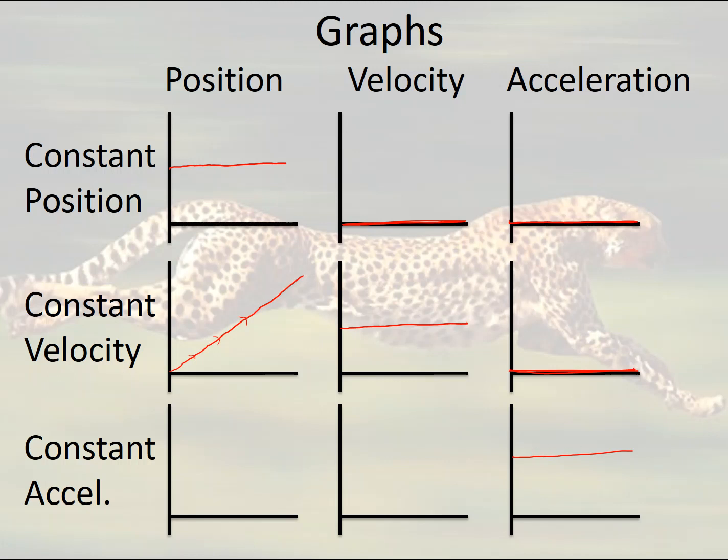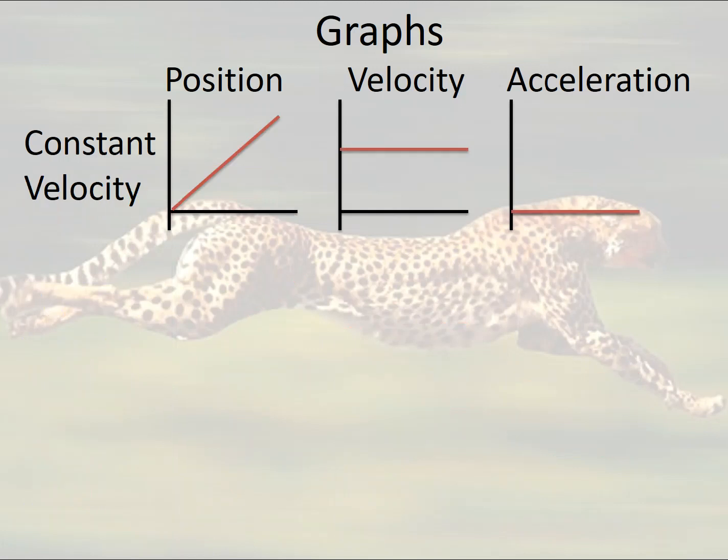Now, because it's getting 10 meters per second faster every second, just like the constant velocity graph, where the position increased evenly, my velocity is going to increase evenly here. Every second, I'm going to get 10 meters per second faster. Well, if I'm getting faster every second, that means that the distance that I can cover every second is going to get bigger and bigger, and I end up with this exponential curve for my position graph of the constant acceleration.